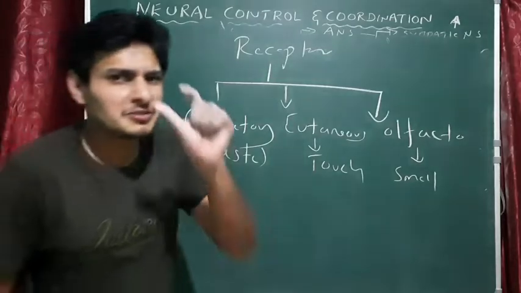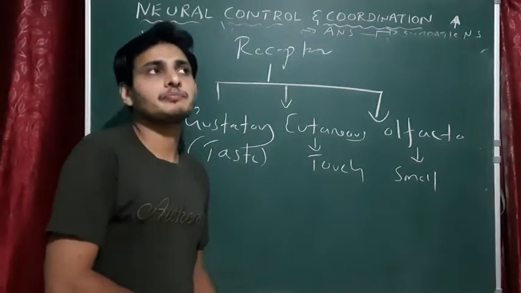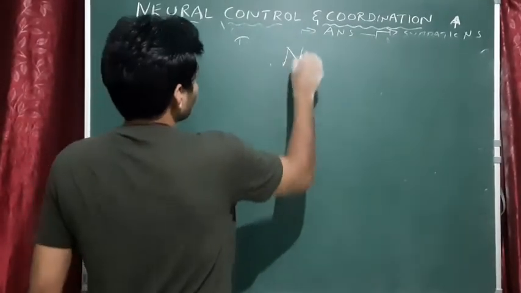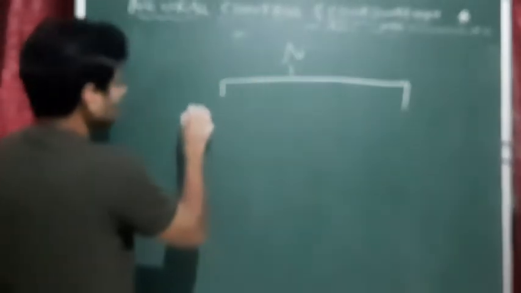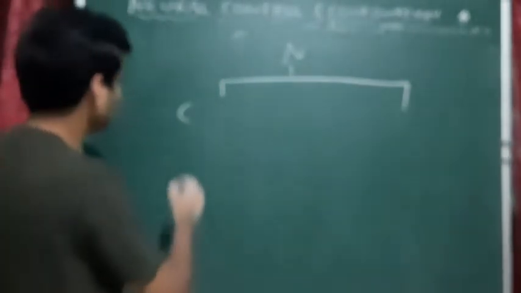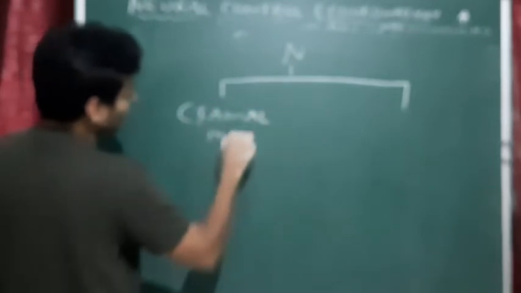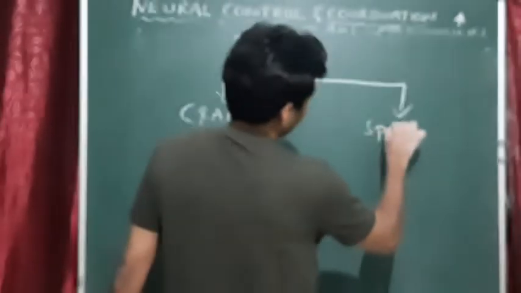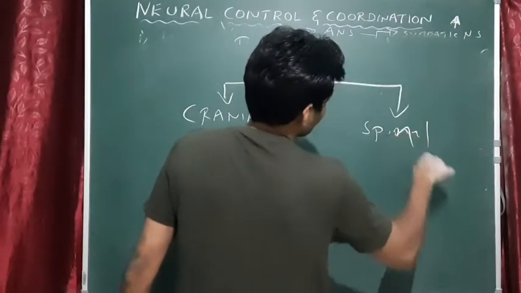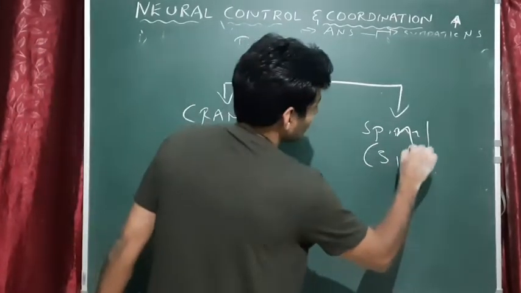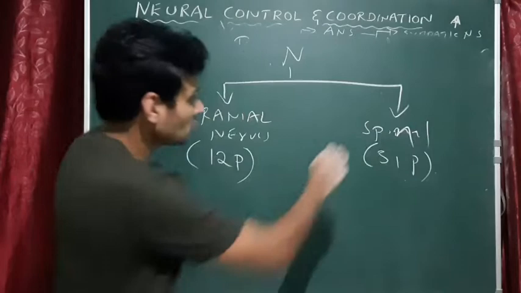Now I'll share a small video which is made on the cranial nerves and spinal nerves. So nerves, there are two types. One is the nerve which is coming from the cranium. They are called cranial nerves, and the other one is called spinal nerves. How many cranial nerves are there? 12 pairs. Spinal, 31 pairs. Got it? Okay.